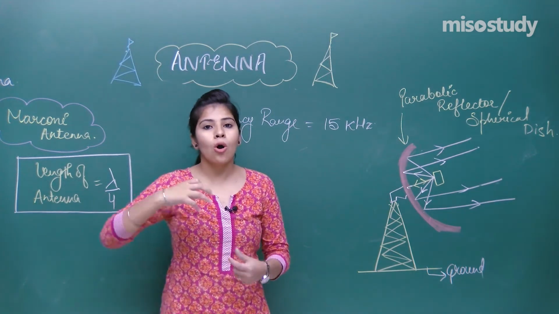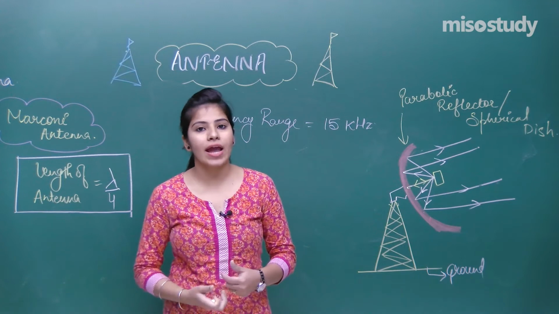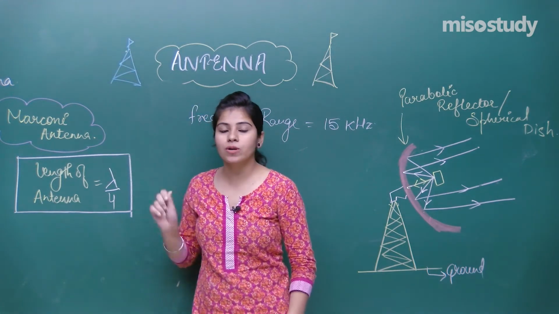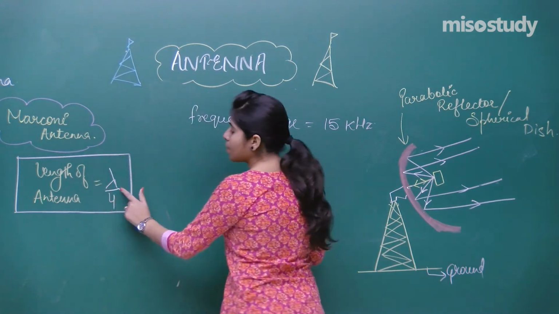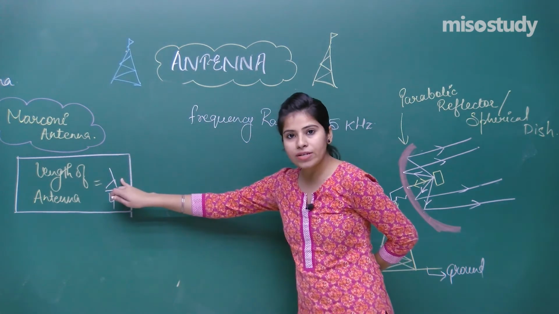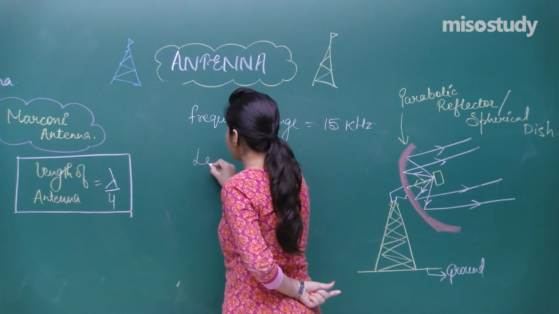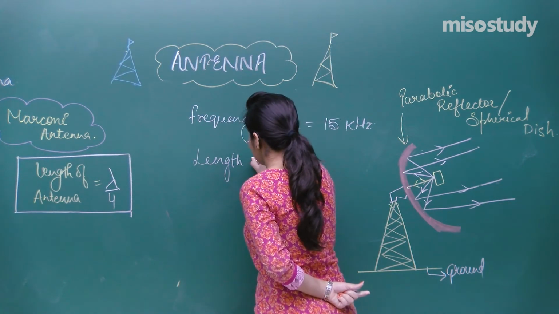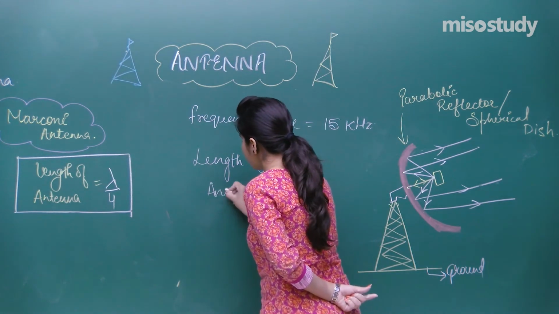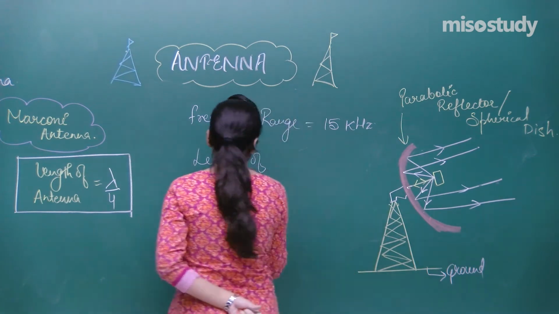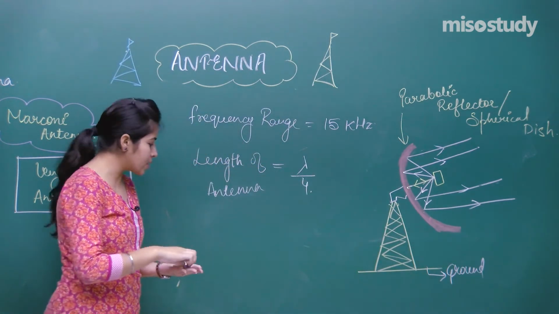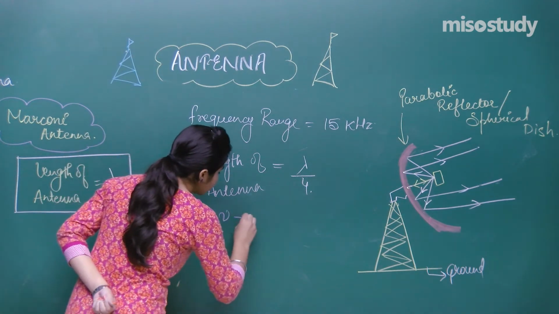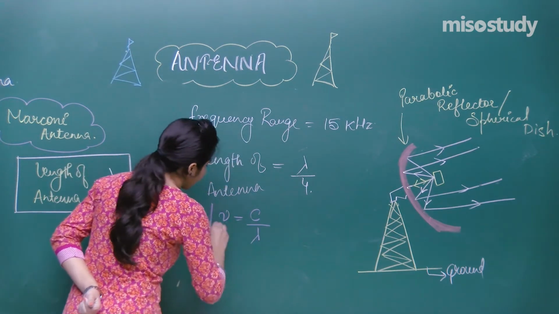What should be the length of the antenna that you have to place for this much wavelength, for this much frequency? From here you can apply this formula: length of antenna should be lambda by 4. Now there is a relation that you have to understand, that nu equals C by lambda.